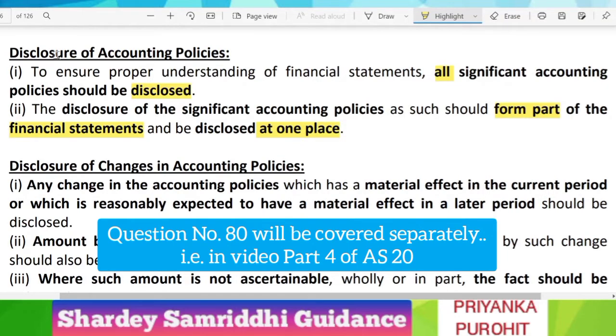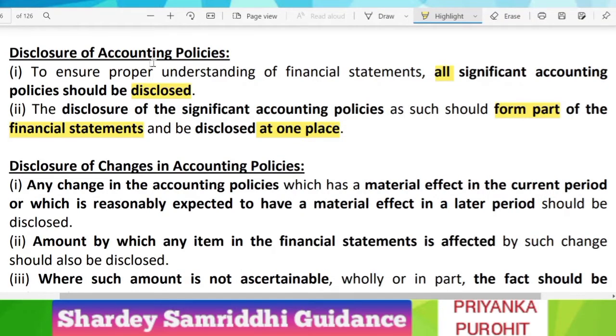Now let us look into the basic disclosure requirements of this accounting standard, that is disclosure of accounting policies. Basically, it wants all significant accounting policies to be disclosed. The second point is that the disclosure of such accounting policies should form part of the financial statements.